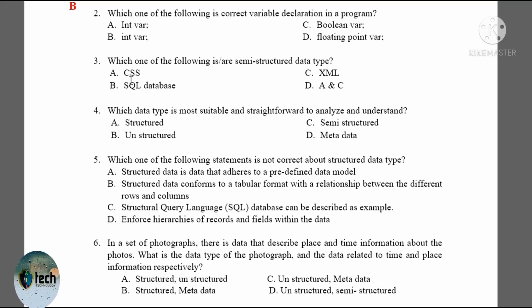Which one of the following is or are semi-structured data types? Cascading style sheet, structured query language database, extended markup language, A and C. So when we come to choice B, structured query language database and Excel file have a tabular format, which means structured data, and cascading style sheet and XML, extended markup language, they have semi-structured data, tags or markers, to separate semantic elements. Then the correct answer is D.